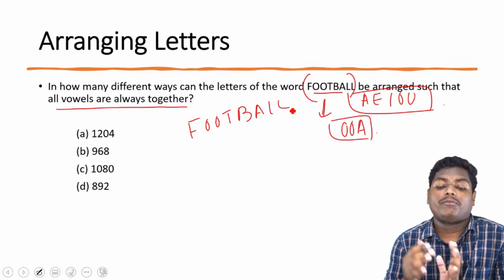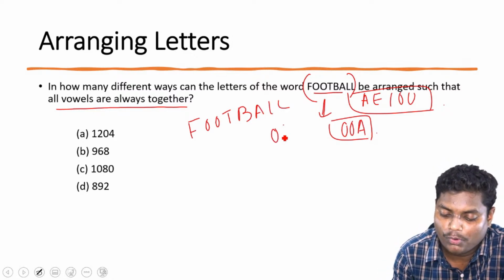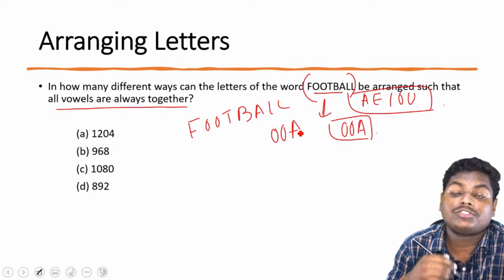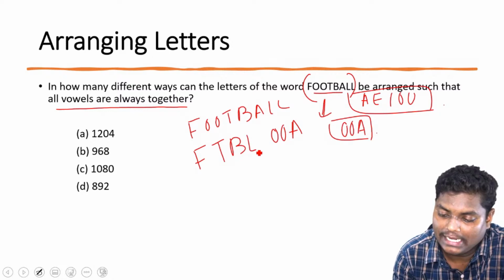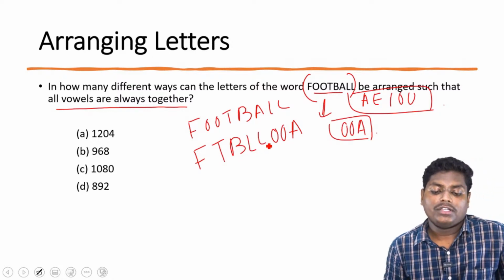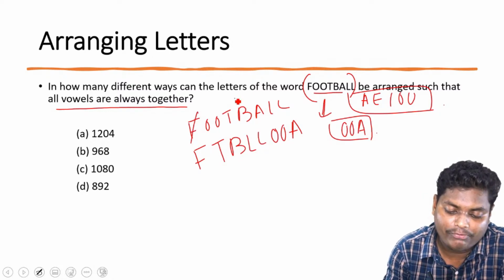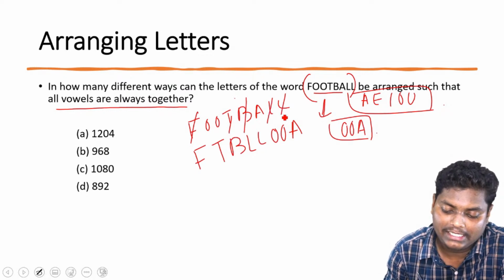So let's separate the vowels. What are the vowels that we are having? O, O and A. And what are the consonants that we are having? F, T, B, L, L. These are the consonants we are having.